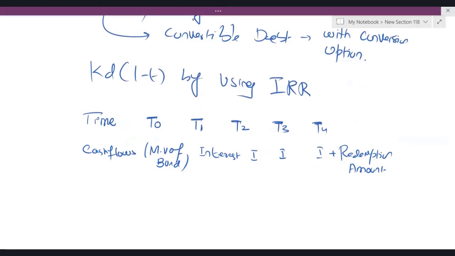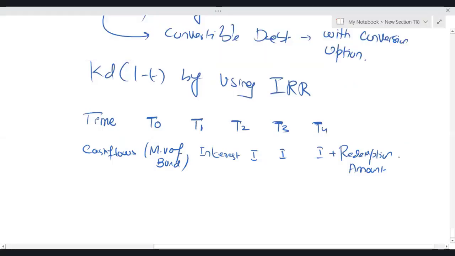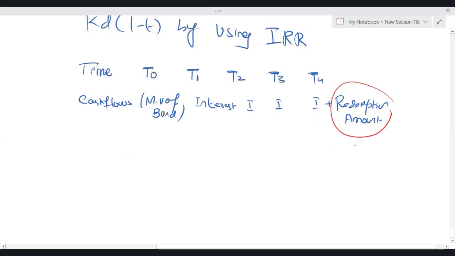And a very important point is, when we say redemption amount, this is RTQ, meaning read the question carefully, because for redemption amount there are a number of possibilities. Number one, if nothing is mentioned, redemption will be at par value. Second, redemption could be at premium. Obviously, if the redemption is going to be at premium, it will be mentioned in the question.